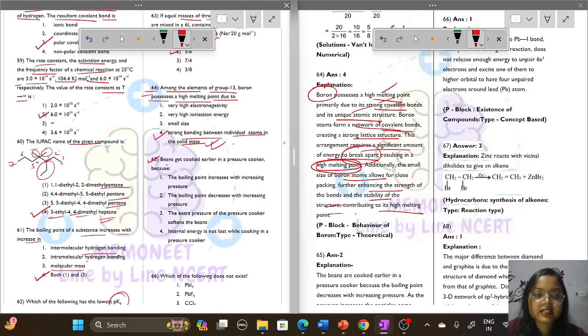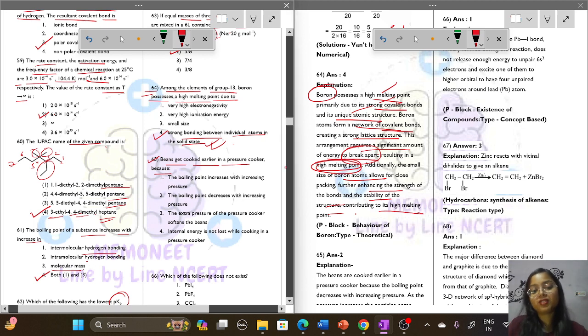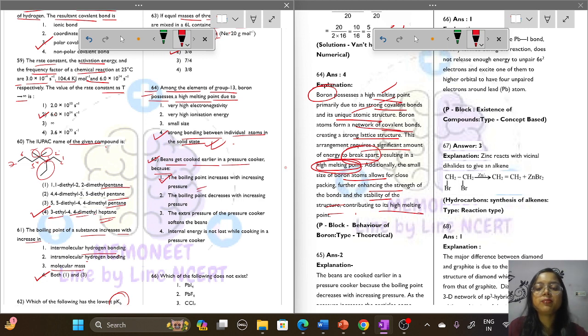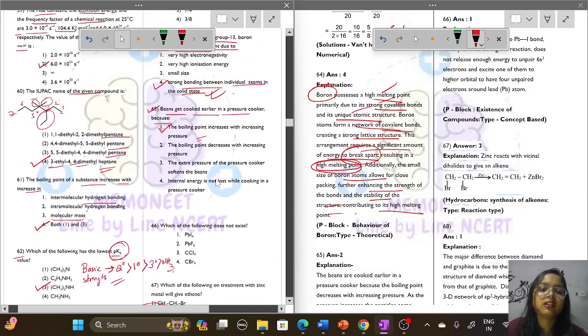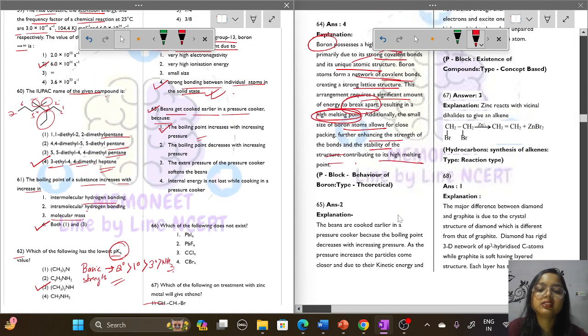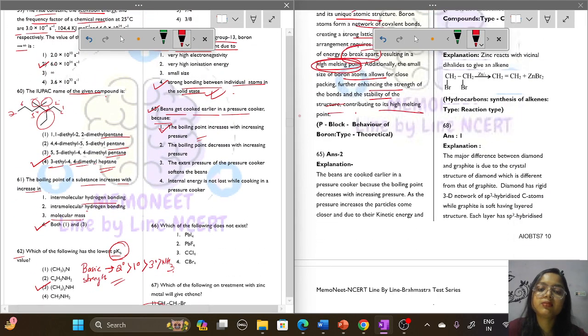Question number 65. Beans get cooked earlier in a pressure cooker because... why? It is because the boiling point increases with increasing pressure. As the pressure increases, the boiling point increases, so the beans get cooked earlier. In the answer key it is mentioned as answer number 2, but it is not; it is answer number 1. Option 1 is the correct option.